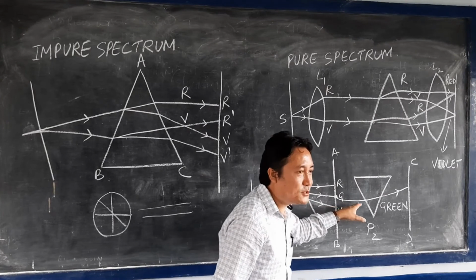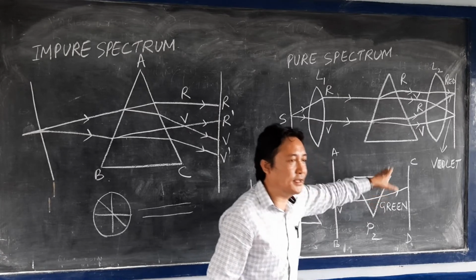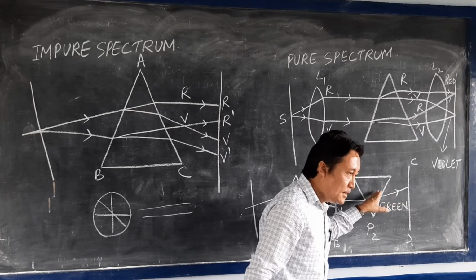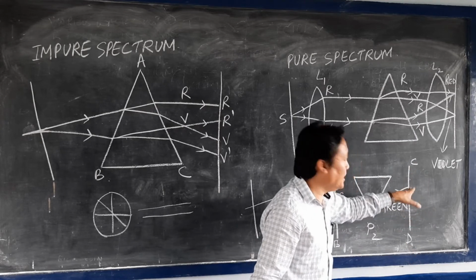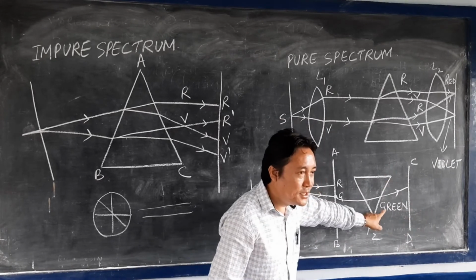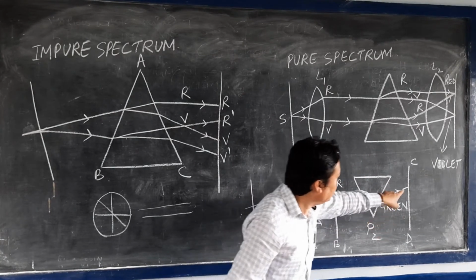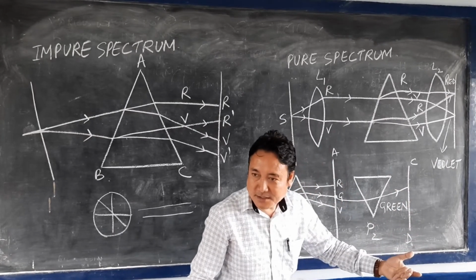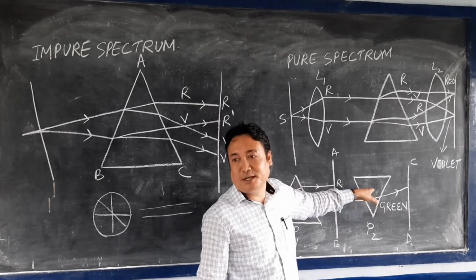When one color passes through the hole made on the screen, it falls on the other prism, which is kept inverted. Then from the prism it goes towards the screen. When it goes to the screen, you will get only the green color, no other color. If the prism had produced color, then along with the green you could see other colors also: violet, indigo, orange, red, the other 7 different colors. But the prism itself is not producing light here.